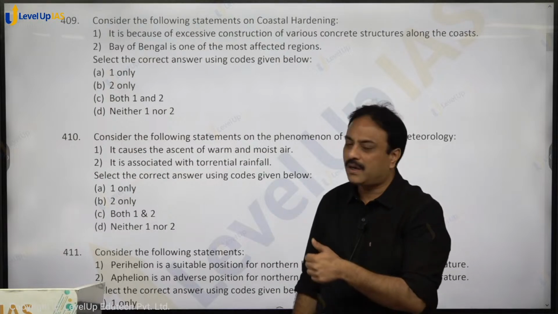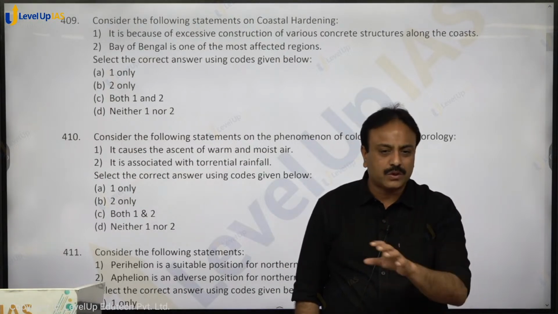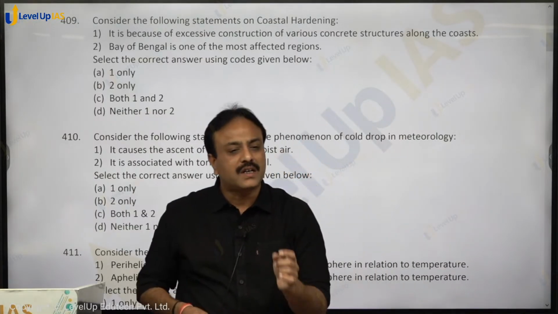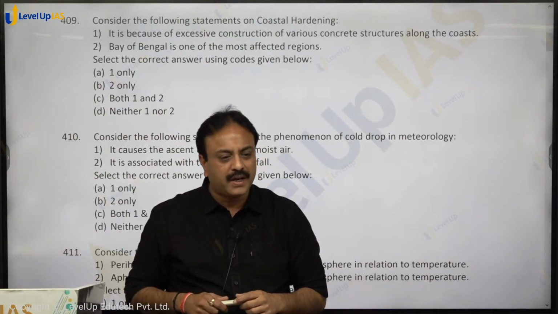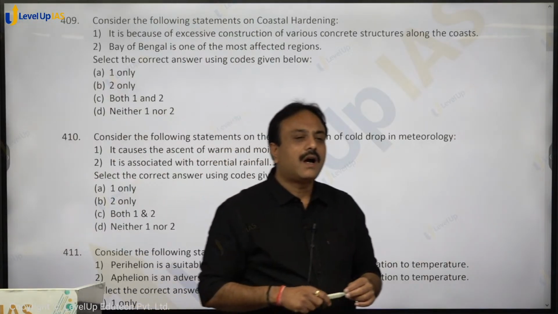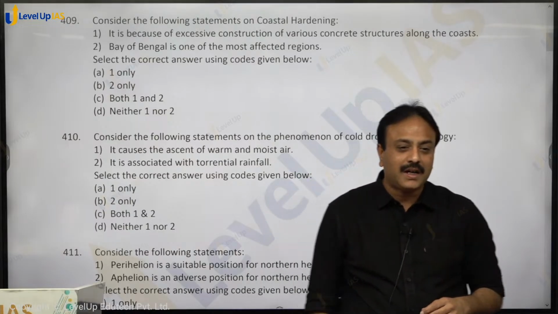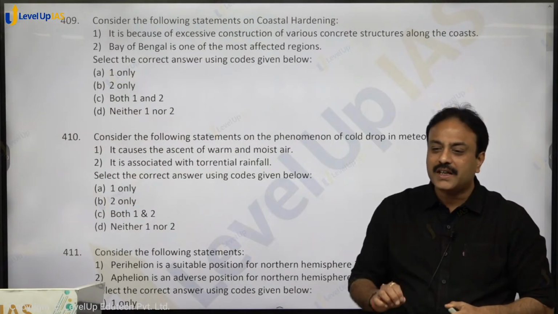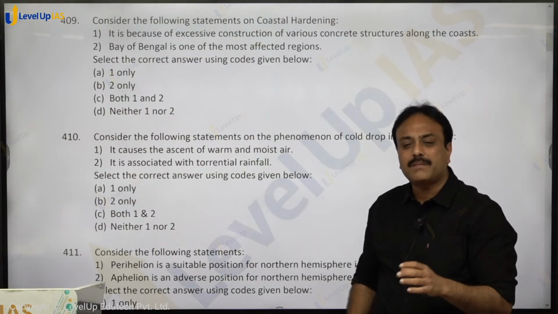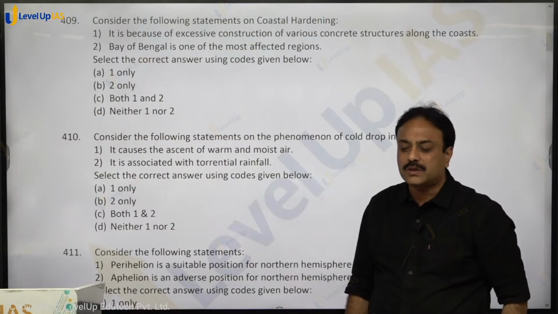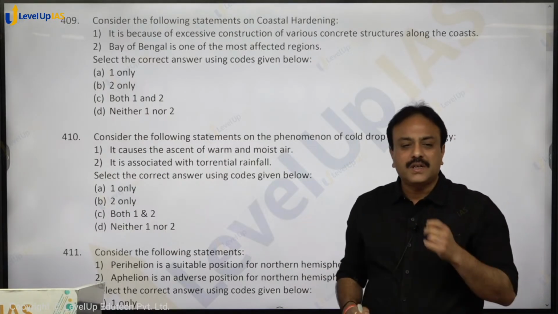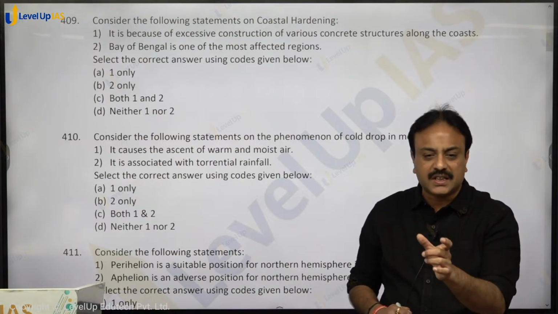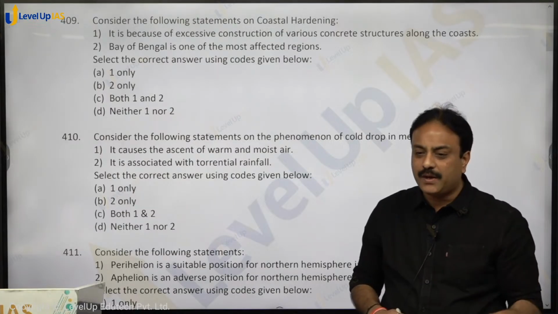Recently, it was discovered that various coasts of the world are affected by coastal hardening, and on an average 33% of the global coasts are affected. The world average is 33% and 84% is for the Bay of Bengal, which is the maximum affected by coastal hardening. Western Europe, Central Europe, it is 68%. Mediterranean, it was claimed as 65%, and Bay of Bengal, it was 84%.